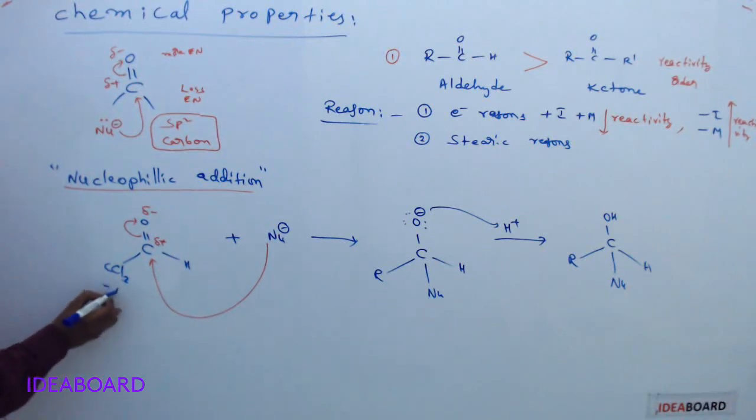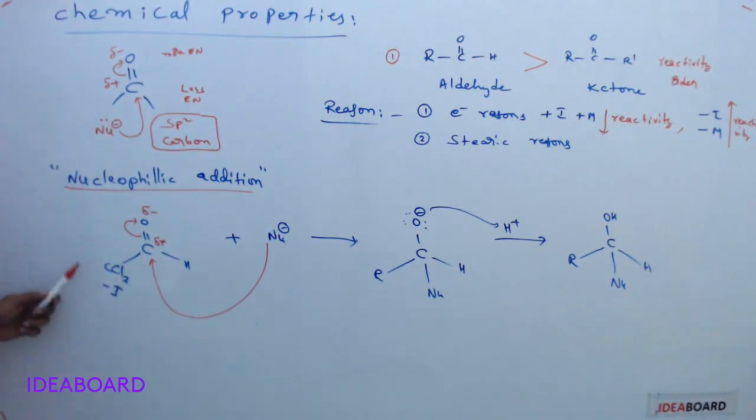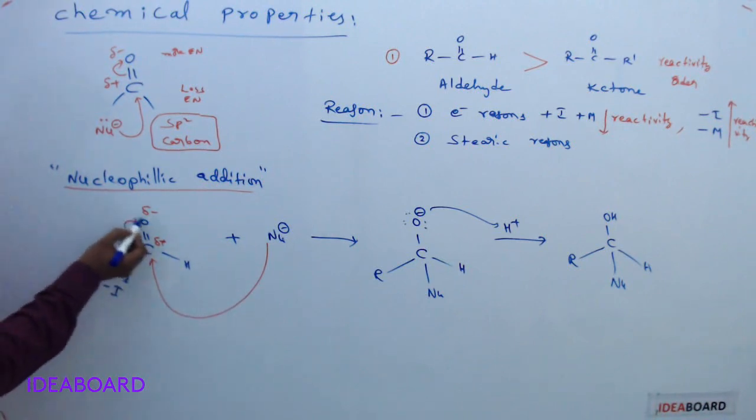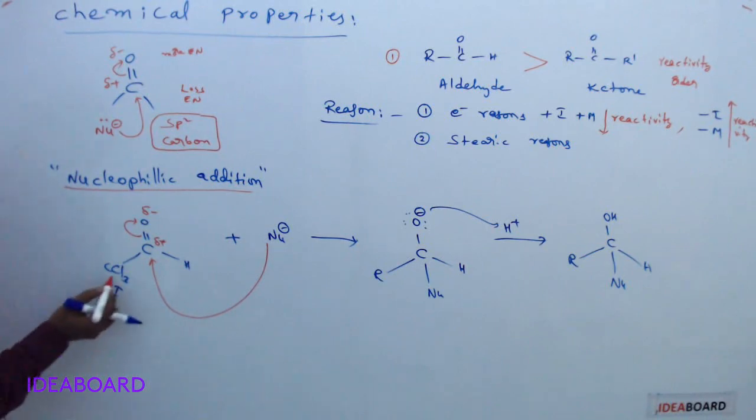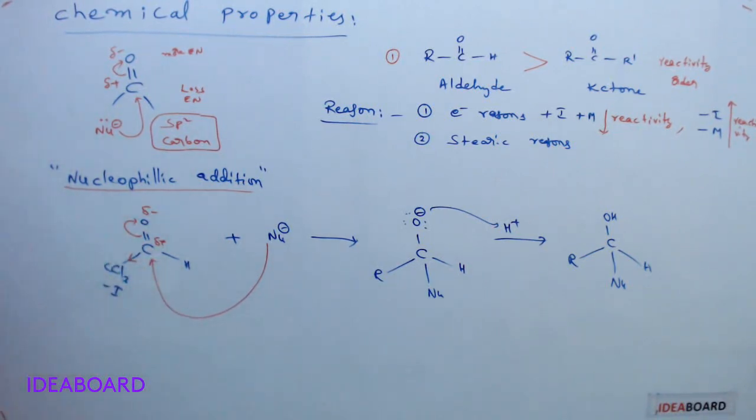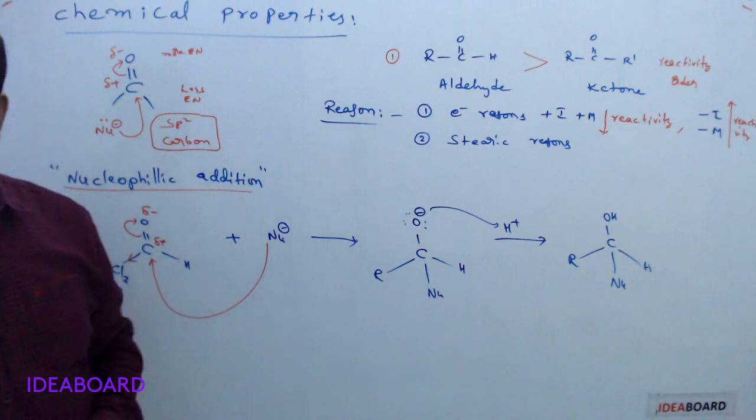CCl3 means it is a minus I group. Whenever this is a minus I group, what can it do? Already these pi bond electrons are taken up by oxygen, so carbon is getting positive charge. And this CCl3 group also removes the electrons from this bond. So what happened? Carbon is getting more positive charge.